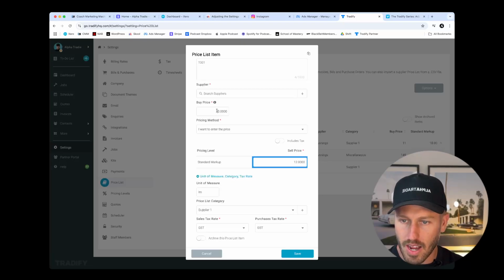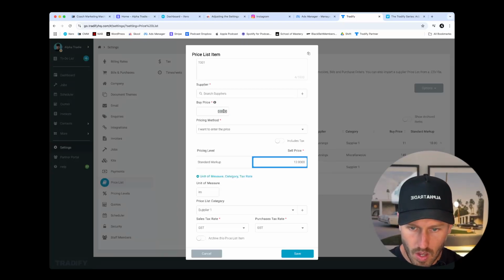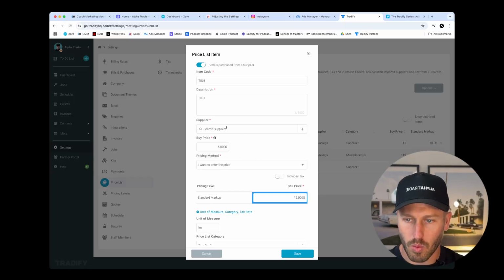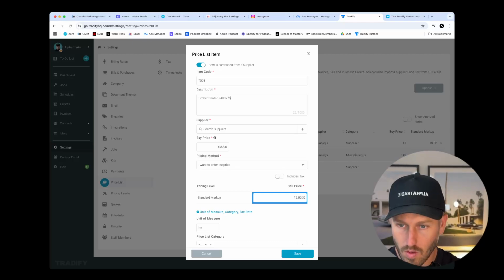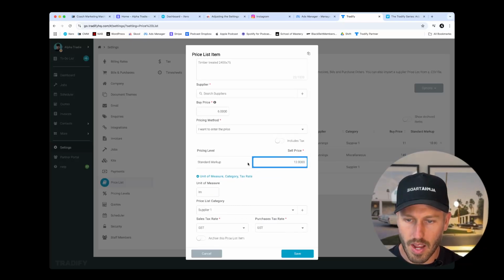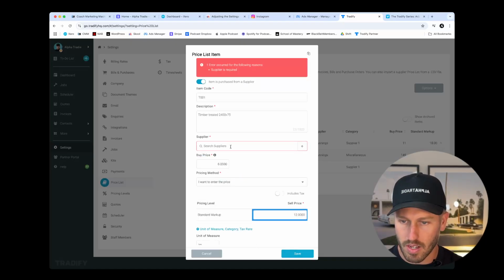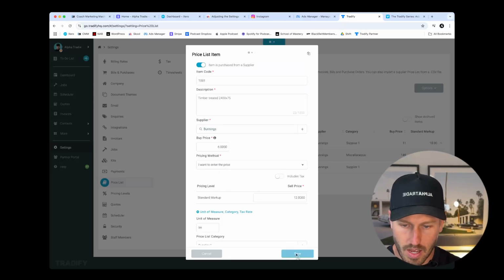This will then give us our buy price. Our buy price will be $6 per lineal meter. We can select the supplier that it's from, but we've still got our item code. You can put the description in there of what the exact item is. And we have our purchase price or our sell price, our buy price, so we get it from the supplier. GST is added in there, and we can hit save. Let's put Bunnings down as the supplier and hit save.